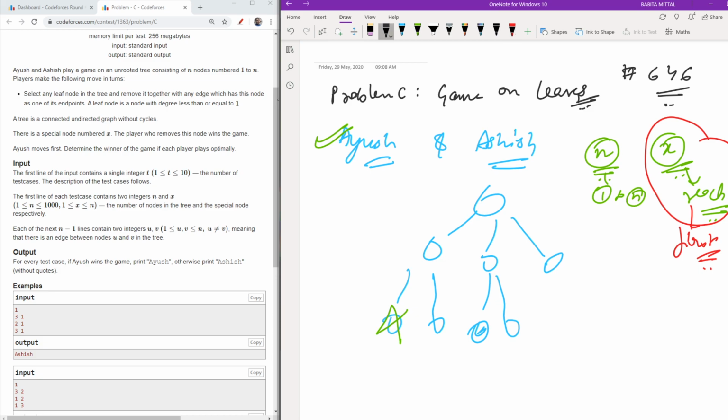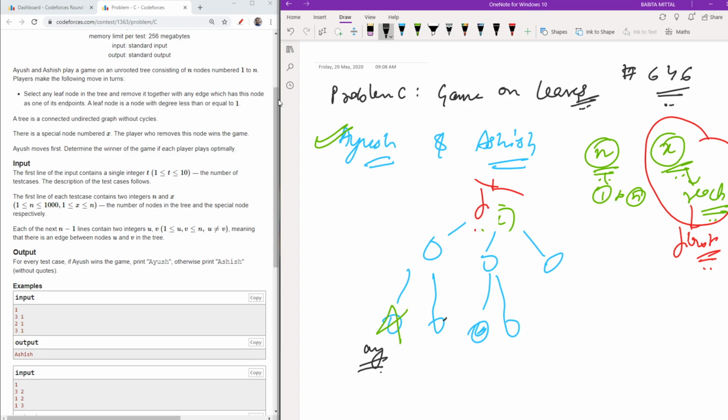Now, if Ayush starts, Ayush will remove one leaf node out of this tree. Then Ashish will remove any leaf node, and the person who obtains the value x first wins. Ashish and Ayush will play optimally so that they have maximum chances of winning.